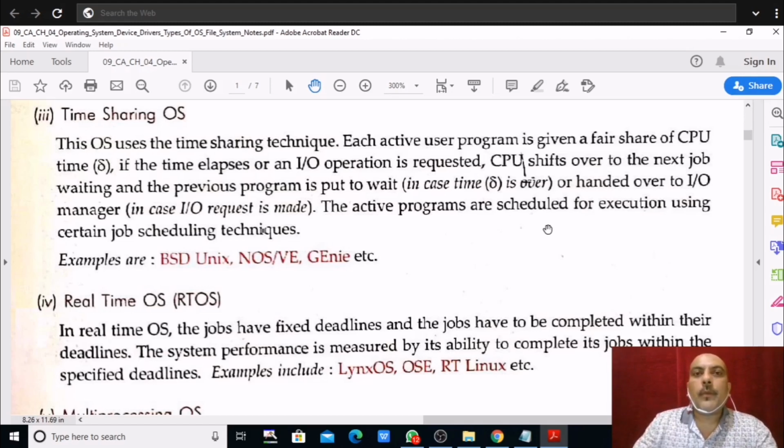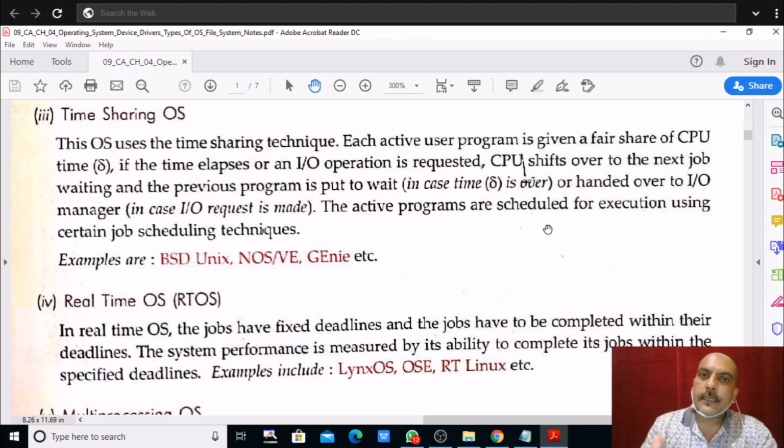So what is time sharing operating system? An operating system which shares the time amongst the users. I'm giving you one example on the internet. There are many users connected to the server, different servers, many users.